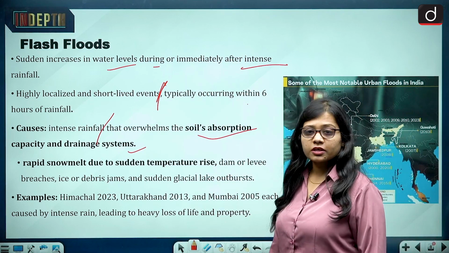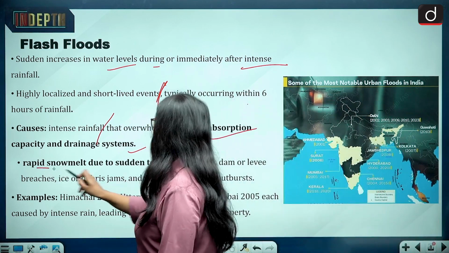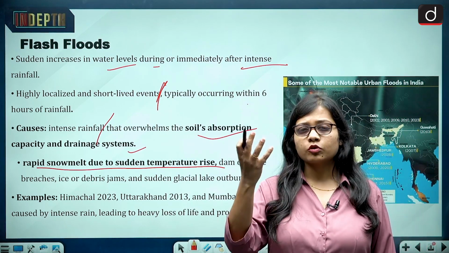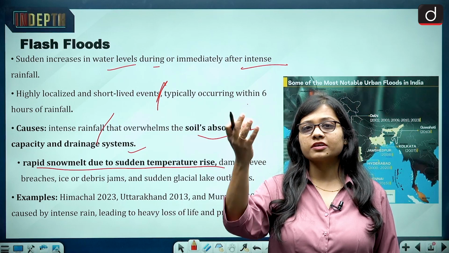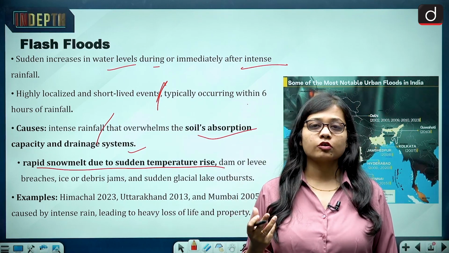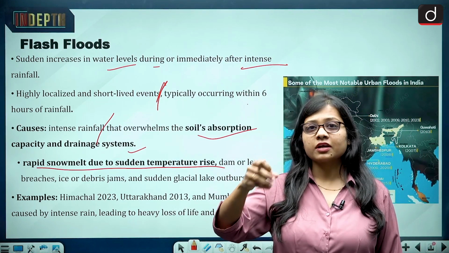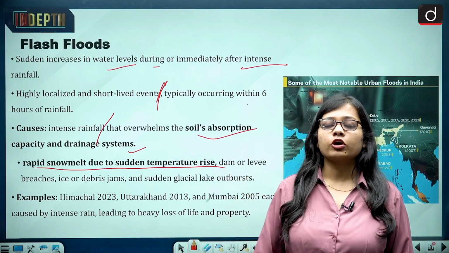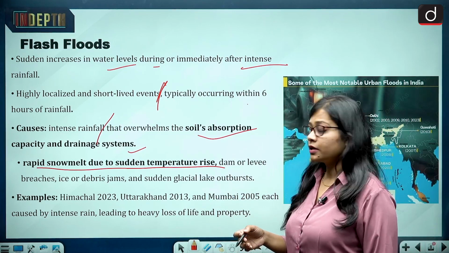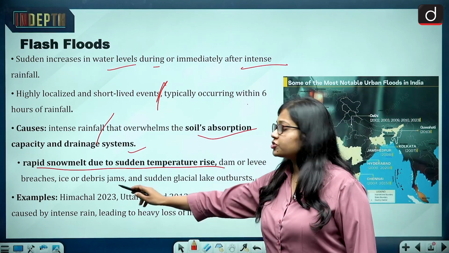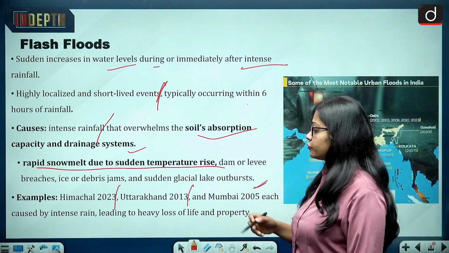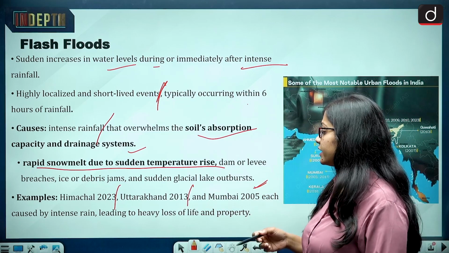Then a few of the other causes are rapid snow melt due to sudden temperature rise. So even if the snow is there and the temperature has risen, or a glacial burst, flash floods also take place, with the sudden release of water from snow or glacier. A few examples are Himachal Pradesh in 2023, Uttarakhand 2013, Mumbai 2005. They were all caused by intense rain.